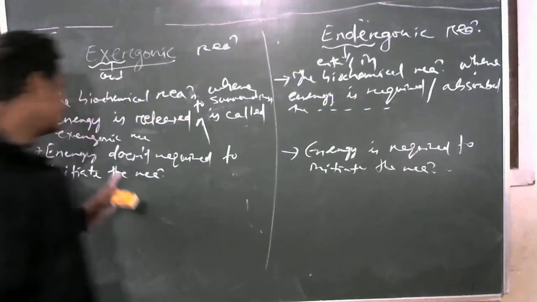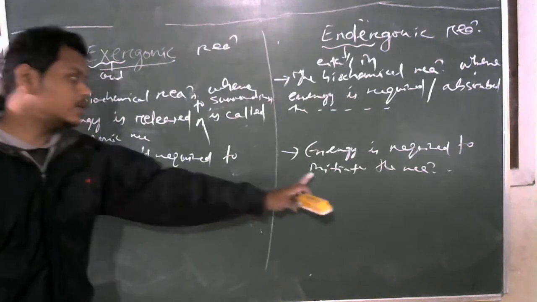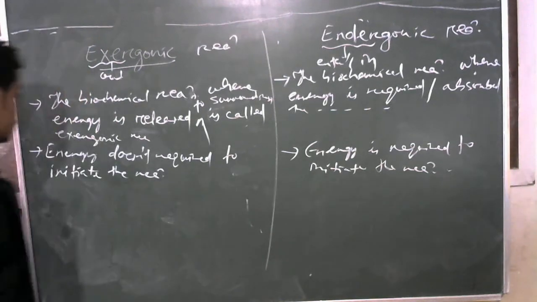Okay, here energy is not required, but here energy is required to start the process.